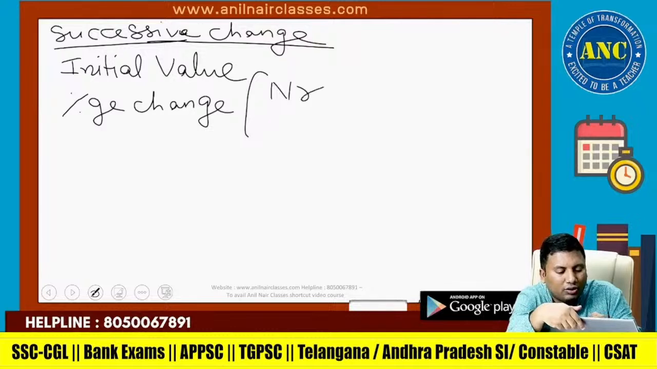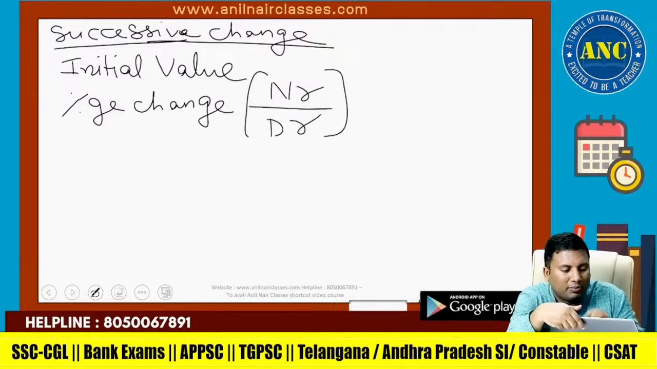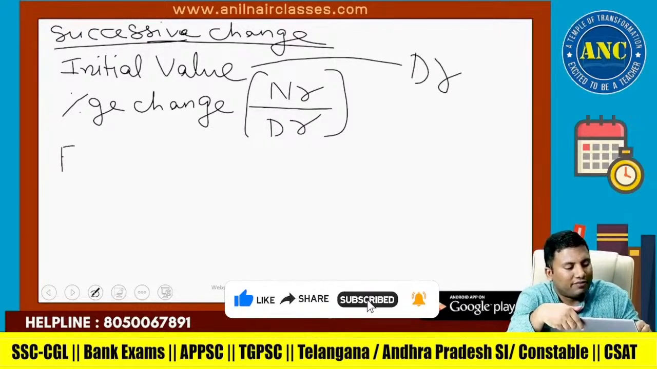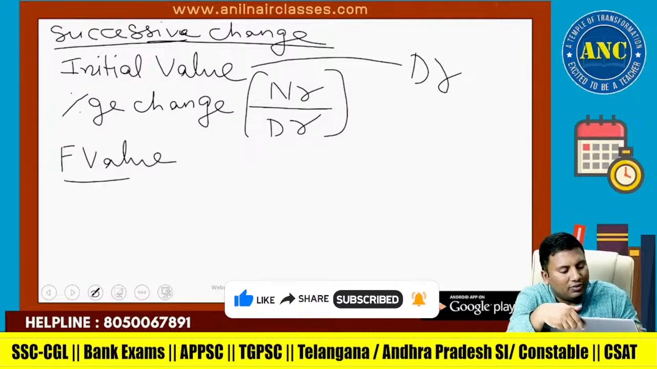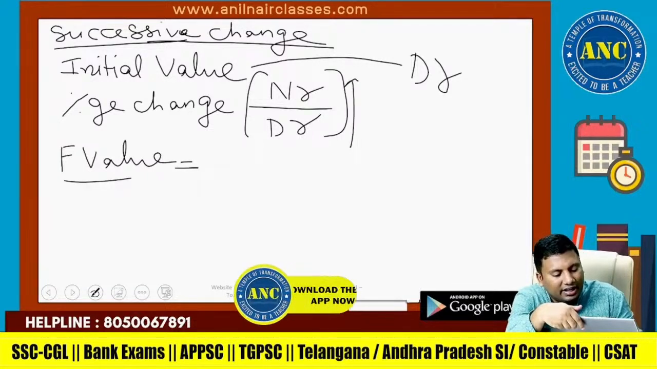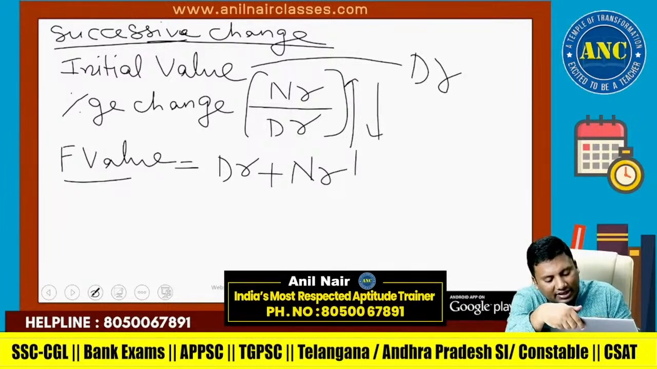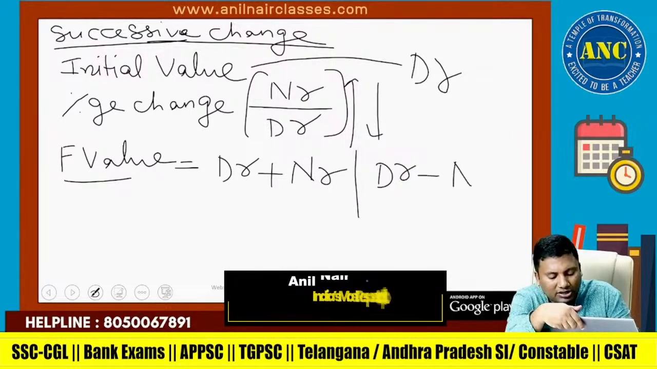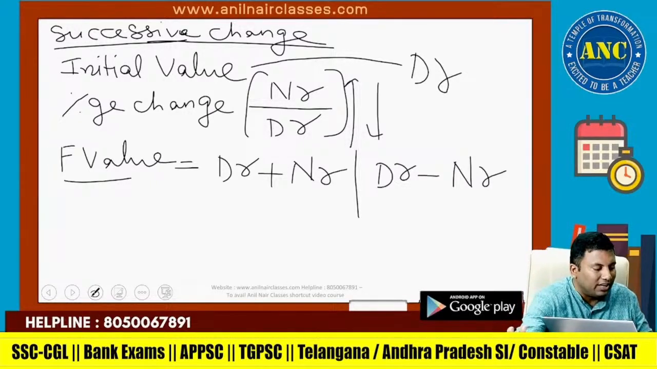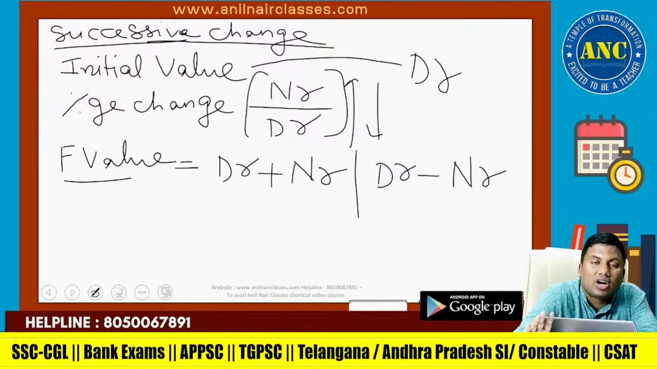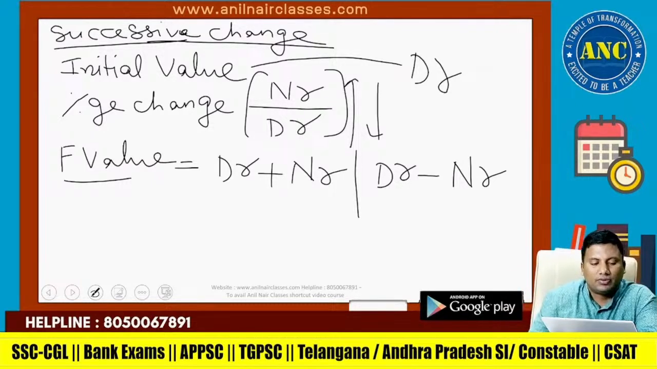We have to convert into fraction, which is numerator by denominator. Initial value is nothing but the denominator. Final value is nothing but, if it is increase, denominator plus numerator. If it is decrease, denominator minus numerator. Please write down this concept. I will explain it with a beautiful example. You will be able to solve compound interest problems in a way that generally is not there in any of the school textbooks.